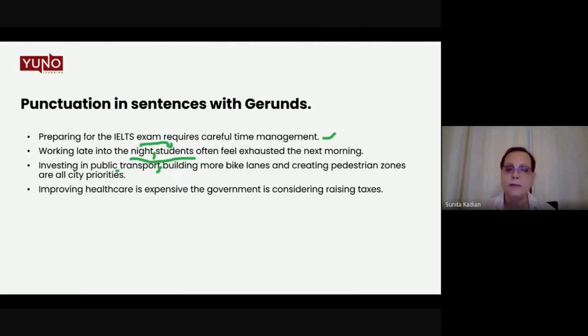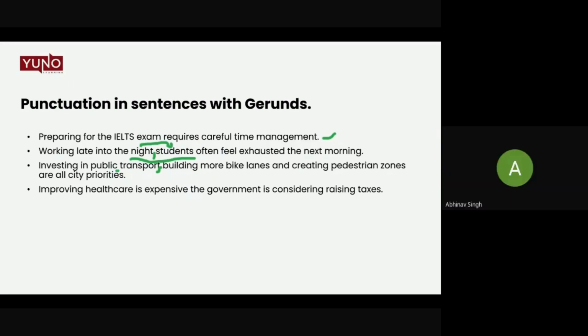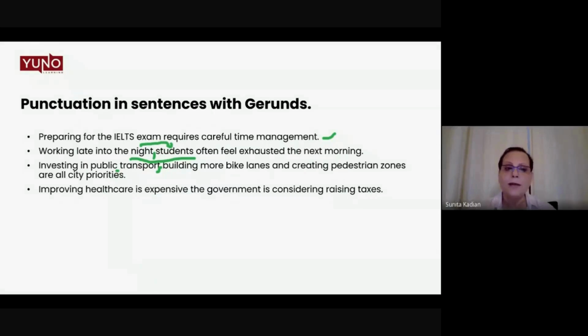But there should be a comma somewhere else also. We are talking about A, B, and C are all city priorities. So what is A? Investing in public transport. B, building more bike lanes. C, creating pedestrian zones. So A, B, and C.